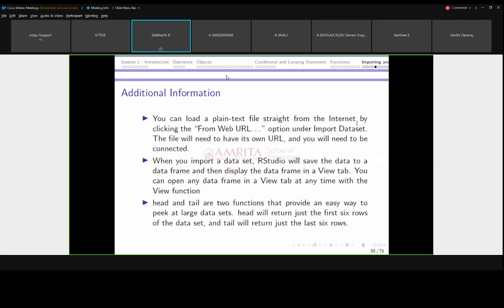So the major thing is, if you are able to convert your image data into a CSV file format or text file format in matrix form, you can directly include it in the data frame format. Okay, so there is no problem in it.